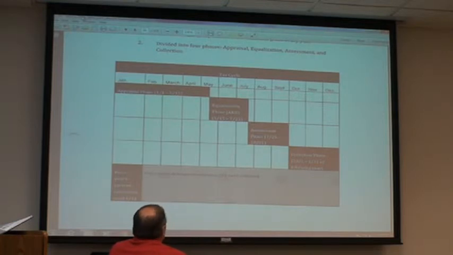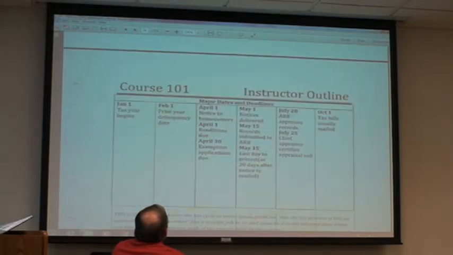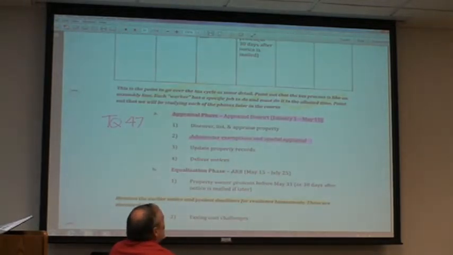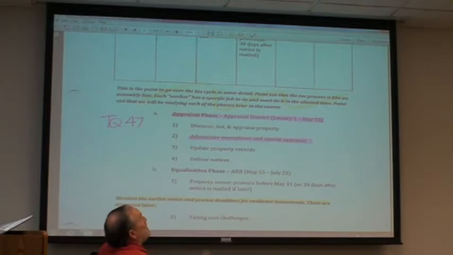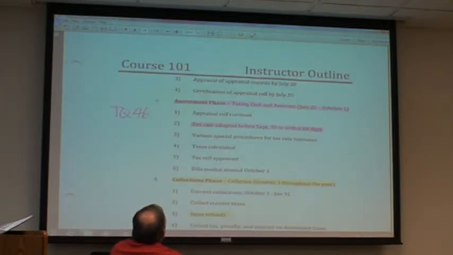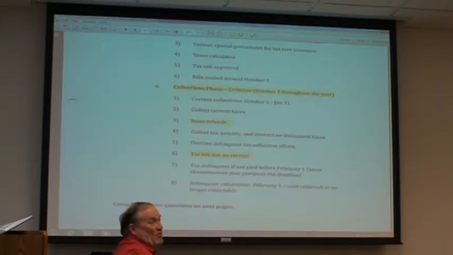There's the calendar schedules. Those are probably something that show up in your future as far as time frames. Appraisal phase, we discover this property, we also administer exemptions during this phase. The assessment phase is where the tax rate is adopted before September 30th. Collections phase, current and delinquent collections. The question says, if refunds are issued, they're issued in the collection phase. Tax bill is due when you get it.